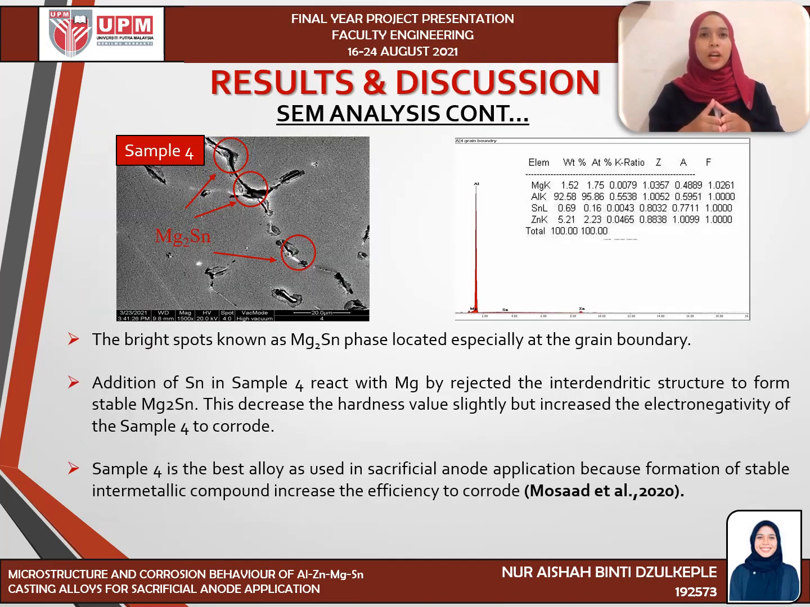The figure shows the presence of stable intermetallic compound known as Mg2Sn in sample 4. It was proved by the EDS analysis. The bright spot known as Mg2Sn phase is located especially at the grain boundary. Addition of stannum in sample 4 reacts with magnesium but rejects the interdendritic structure to form stable Mg2Sn. The hardness value decreases slightly, but the electronegativity of sample 4 increases, so it corrodes more easily. So sample 4, which is aluminium, zinc, magnesium and stannum alloy, is the best alloy used in sacrificial anode application because the formation of stable intermetallic compound increases the efficiency to corrode.